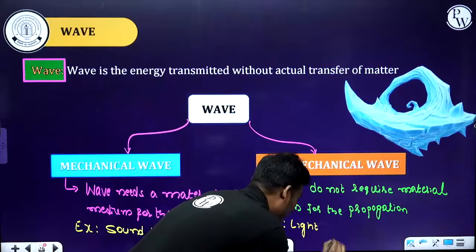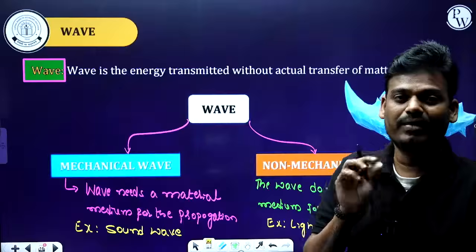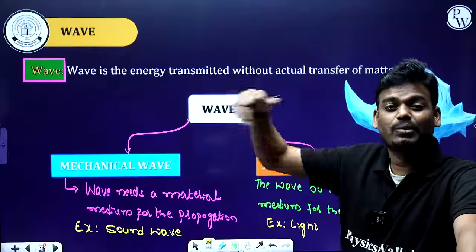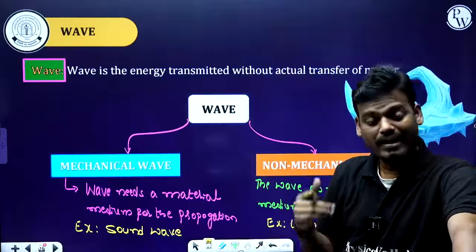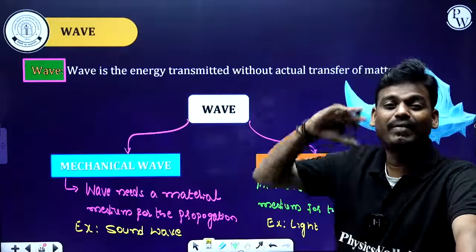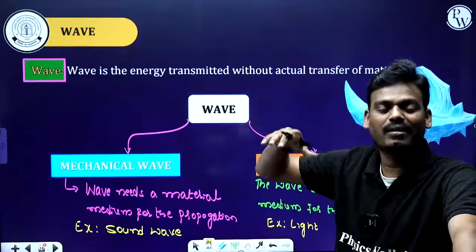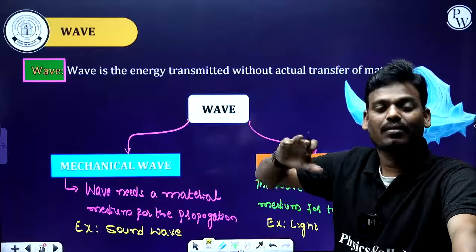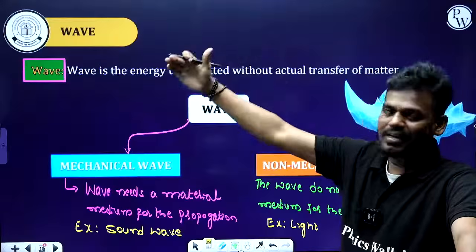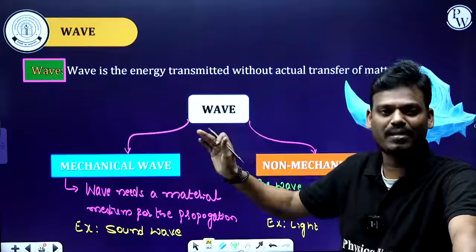Sir, how can light be a non-mechanical wave? A non-mechanical wave does not require any material medium. It can travel through the vacuum also. Let's consider an example. Where do we get light from on the surface of earth? From the sun only, right? Answer is sun. So between sun and earth, there is nothing. It is completely empty space.